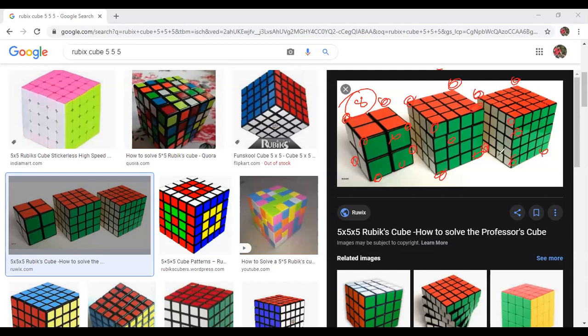Size of the cube doesn't matter. All cubes will have 8 corners. Here 1, 2, 3, 4, 5, 6, 7, that side 8. All will have 8 corners. So whenever somebody asks about a normal Rubik's cube, which will have 6 different colors, how many are 3 side painted, your answer is always 8. No need to write anything.